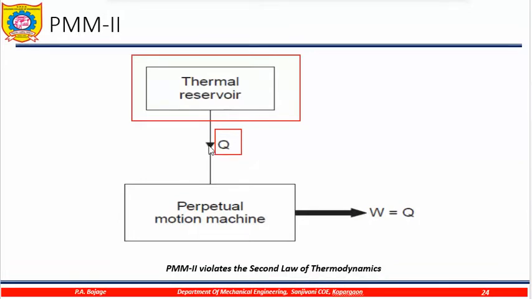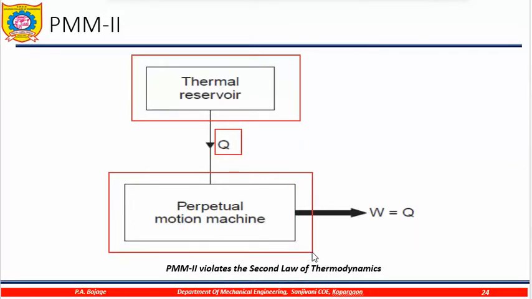Now it is giving this heat to this machine. You can call it any imaginary machine, and this machine converts complete heat into work without rejecting any heat. So in simple words, a perpetual motion machine is such an imaginary machine which completely converts all the heat into equivalent amount of work done.